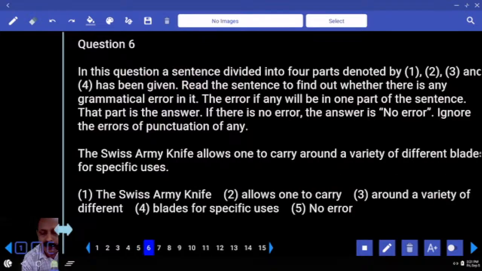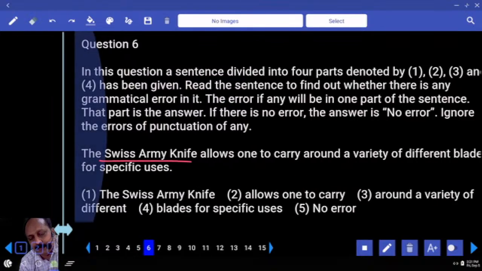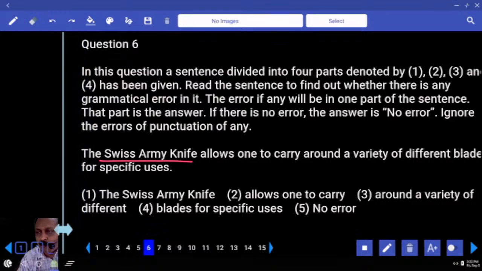Please underline Swiss Army knife. How many of you know about this? Raise your hands. Oh, a few. Defense people should know. Swiss Army knife, very popular in Western countries. And it's a small one, this much size. Westerners, they use it when they go camping, when they go trekking. Now we get it in our country also.